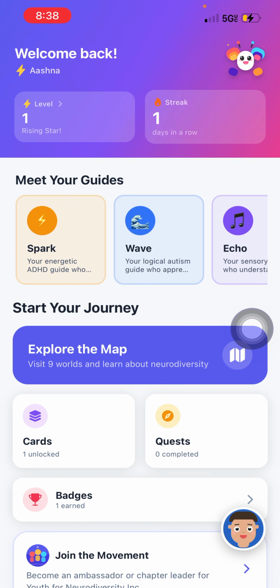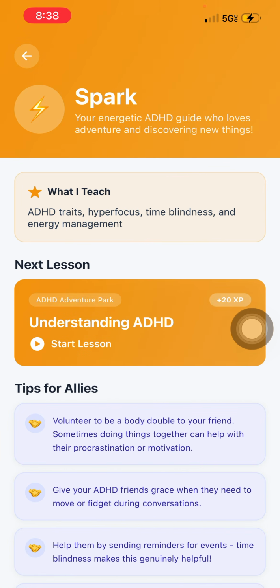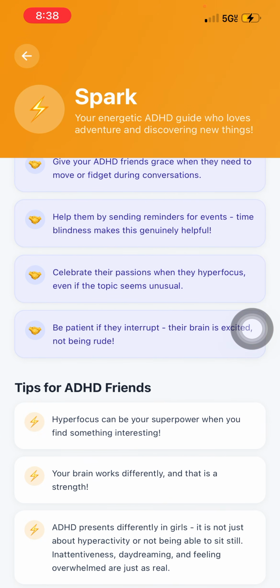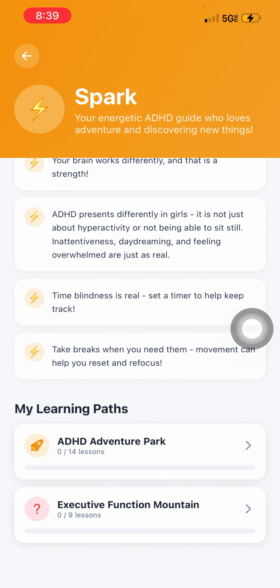So let's get started. Here's the homepage. At the top, you can see your name, level, and your streak. Now, if you want to learn about a specific neurotype, you can use the guides. For example, if I want to learn about ADHD, I can click on Spark. If I click Start Journey, I can see tips for allies, tips for ADHD friends, and directories to different parts of the app specialized for ADHD.